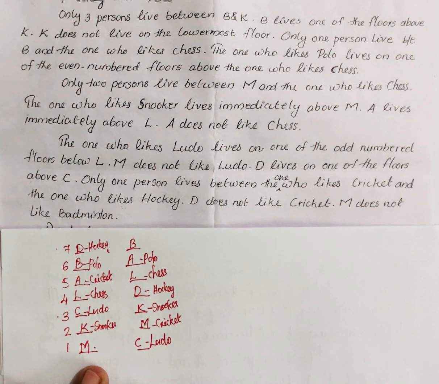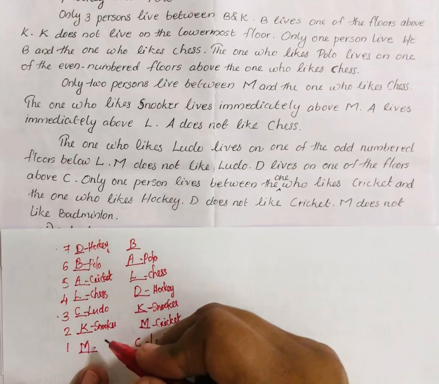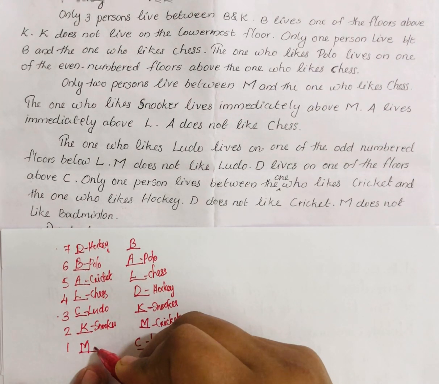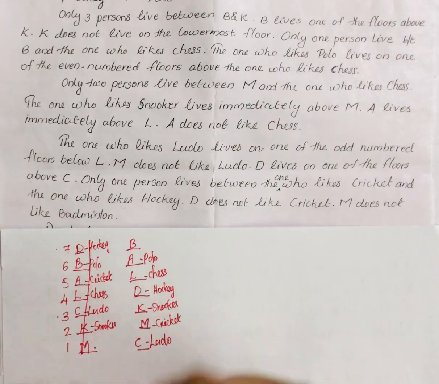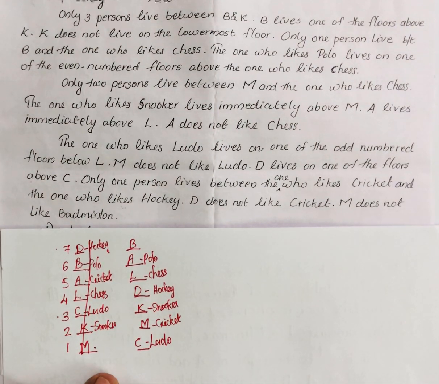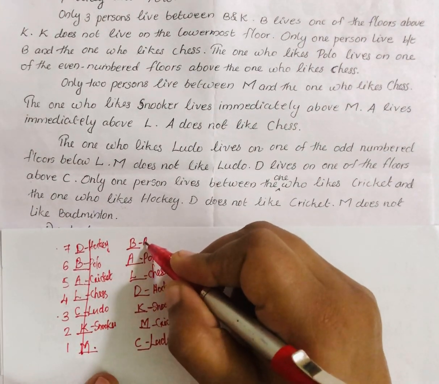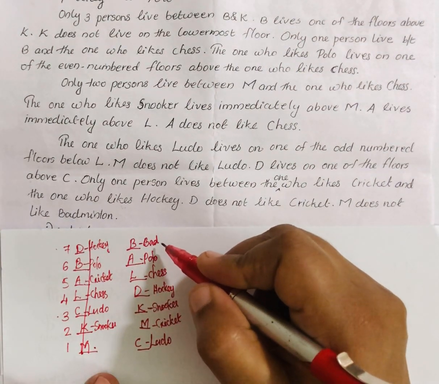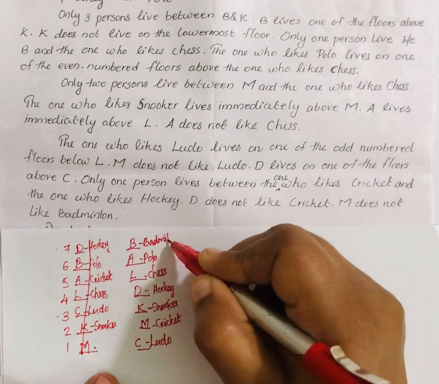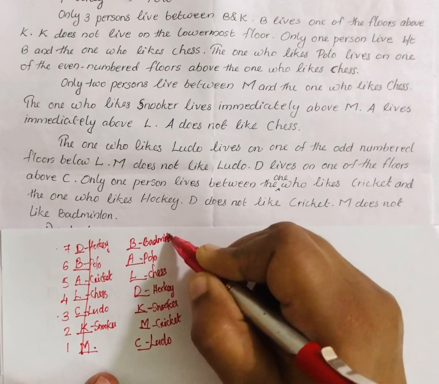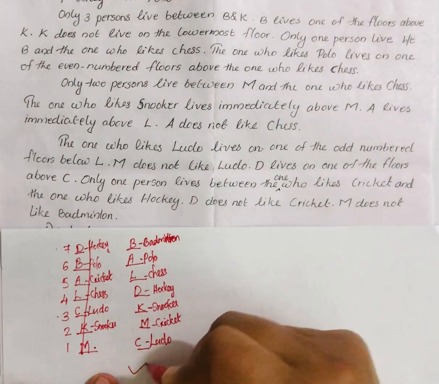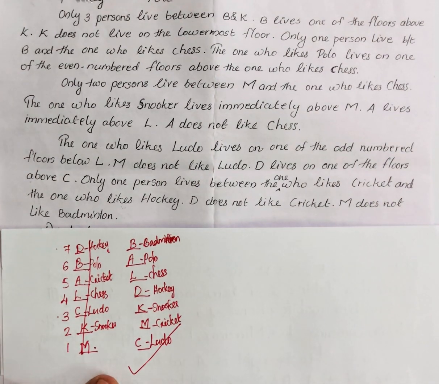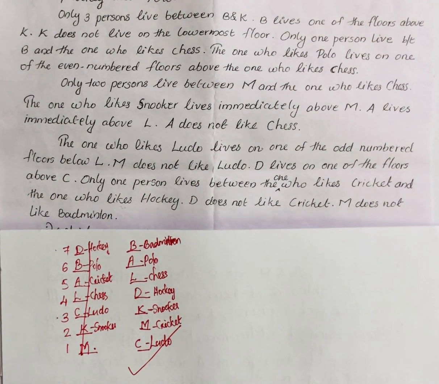Then the next condition: M does not like badminton. Here only M is remaining and badminton is the remaining game. So that is not possible here. So this is the wrong case. And here this is badminton, so M does not like badminton. That is also matching here. So this one is the correct arrangement. Okay, so we can check the questions.